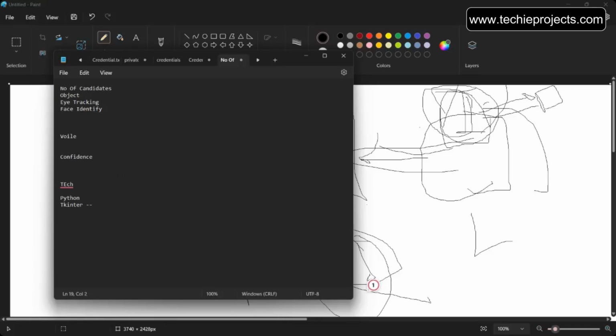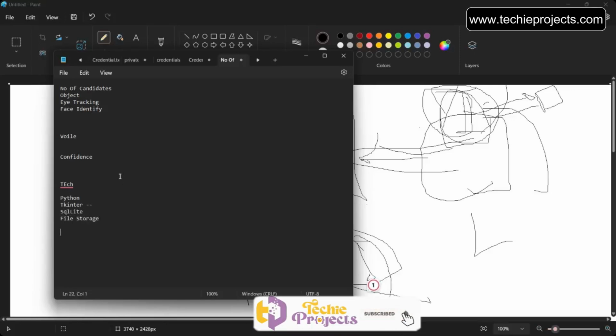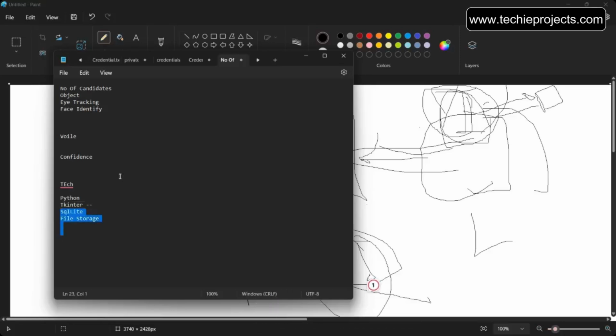For the database, we will be using simple SQLite. For storing files and images, we will use file storage, where we just store the images in a folder. Now let's talk about the algorithm part, which is the main part. We will be focusing on these four areas.